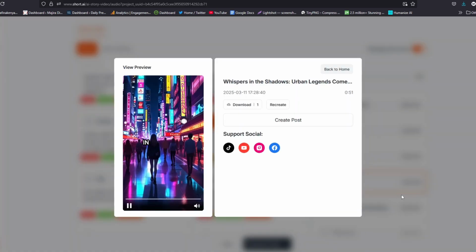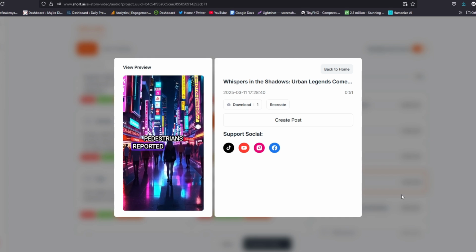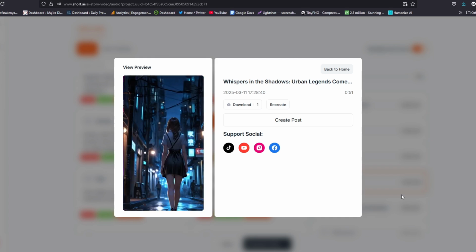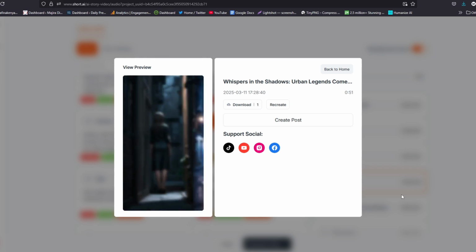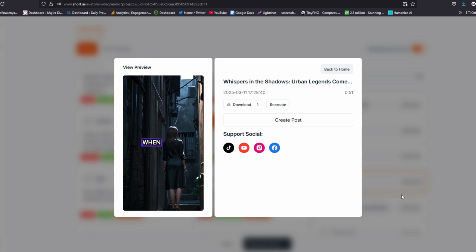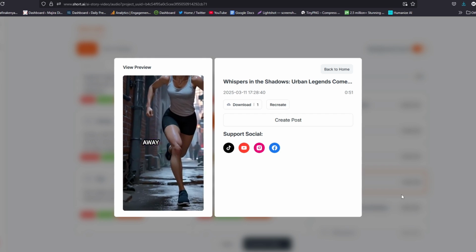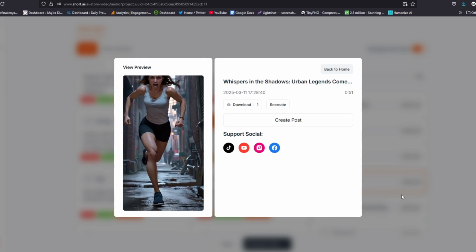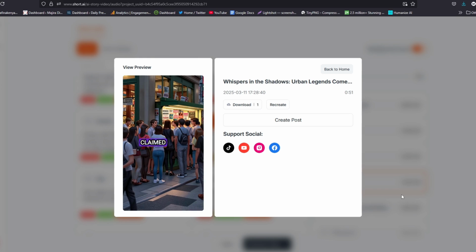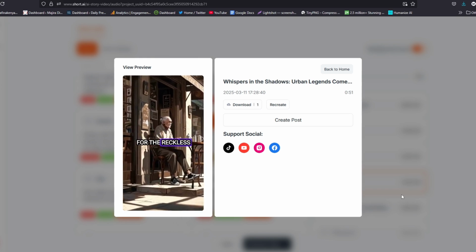In a bustling city, a strange pattern emerged. Late-night pedestrians reported whispers from alleyways. One night, as Jenna hurried home, she heard her name softly called. Curious, she peered into the shadows when a voice warned, "Don't look back." Frightened, Jenna rushed away. But the next morning, a news alert revealed a missing person, similar to her. Rumors spread. Some claimed it was a ghost seeking companionship. Others said it was a lure for the reckless.